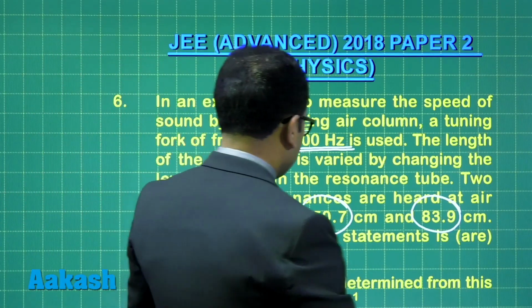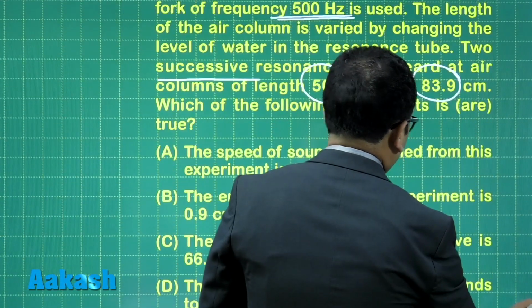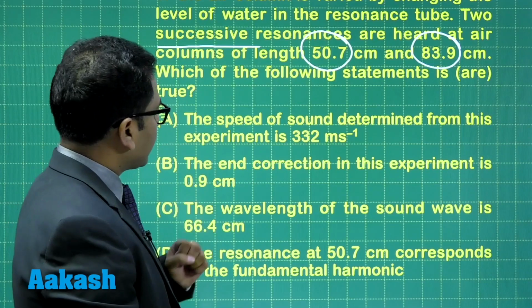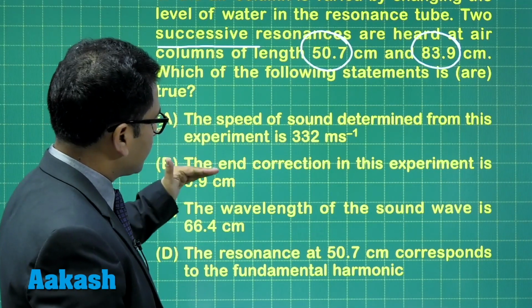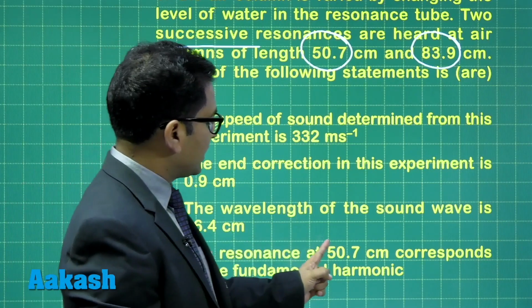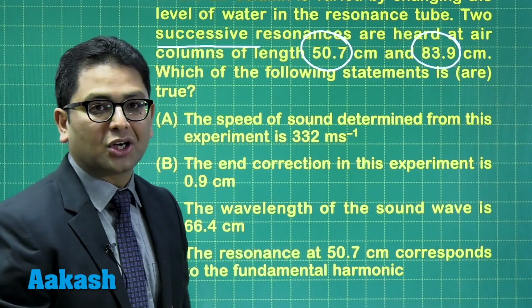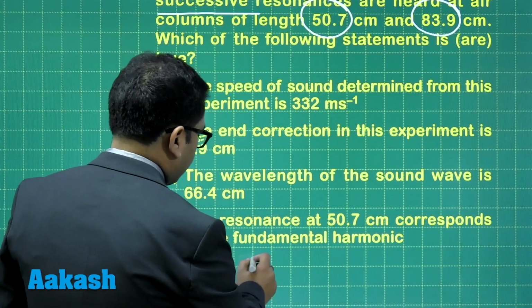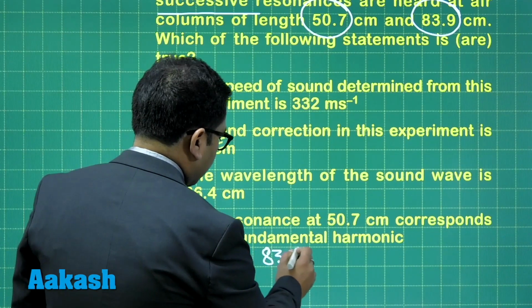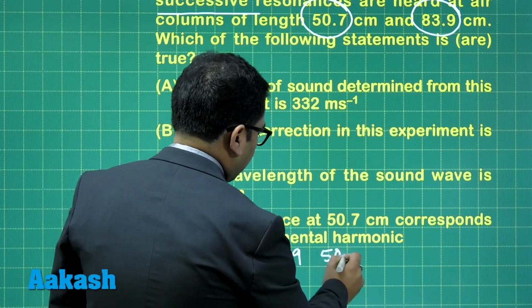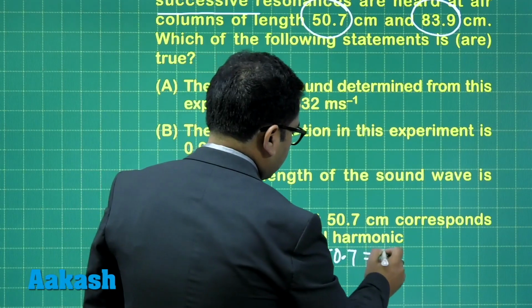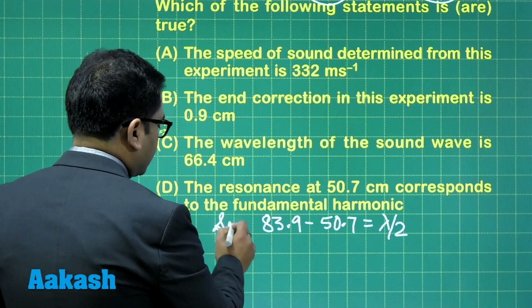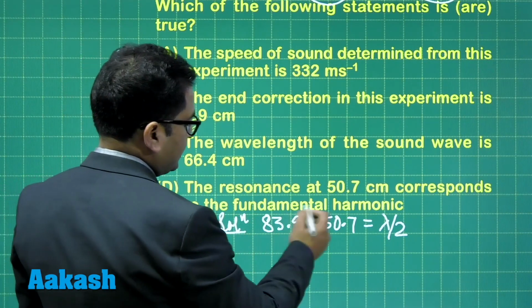That's another issue. Now, on the basis of this thing, 50.7, 83.9, let's try to see. The value that has to be calculated is speed of sound, end correction, wavelength, and whether 50.7 corresponds to the fundamental or not. The same stuff that we were talking about. One thing is sure, that 83.9 and 50.7 are 2 successive, so the subtraction has to be lambda by 2. That is very sure.